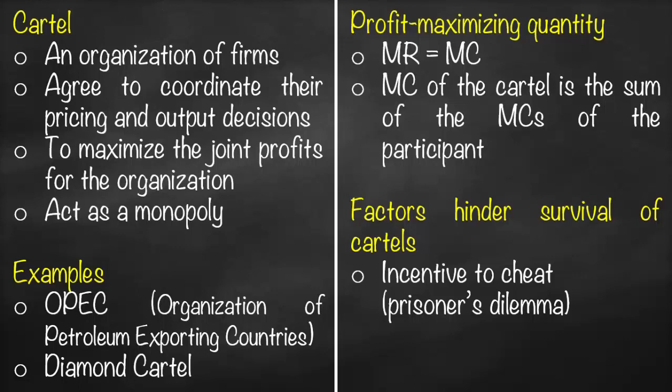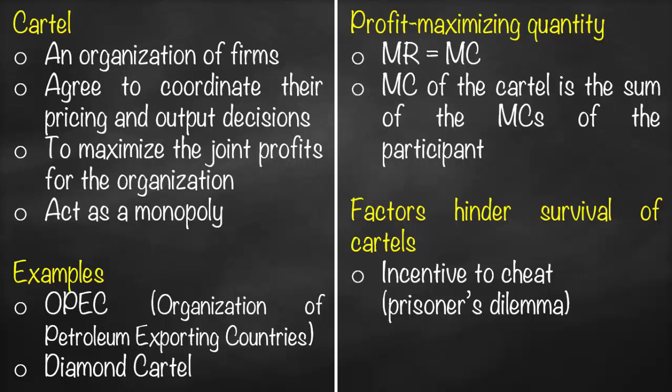Let's assume an example of OPEC. Each firm agreed on producing a certain amount of oil per year. Maybe one country will start to cheat. Therefore, they will produce more in order to benefit more. But what will happen to the market? They will have more supply. Therefore, it would result in lower prices. Therefore, sometimes because of the fear of cheating, the survival of cartels is impacted.